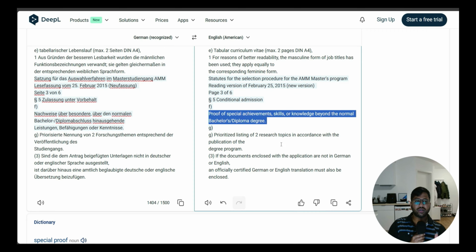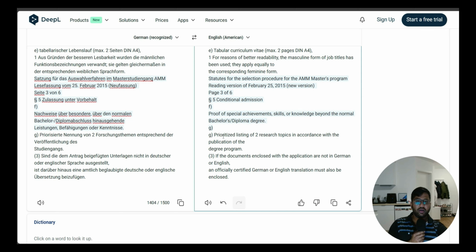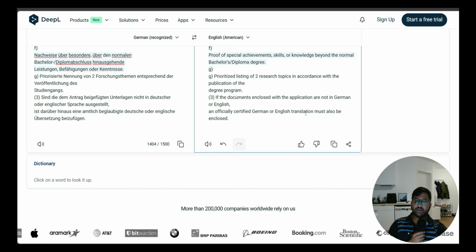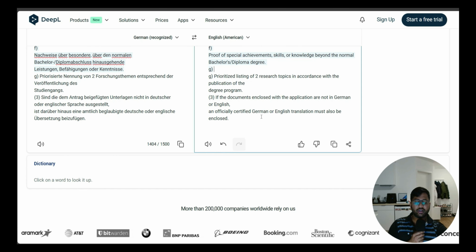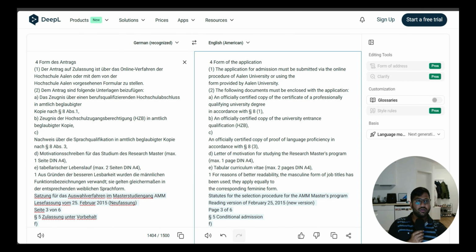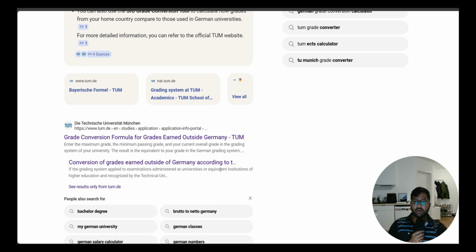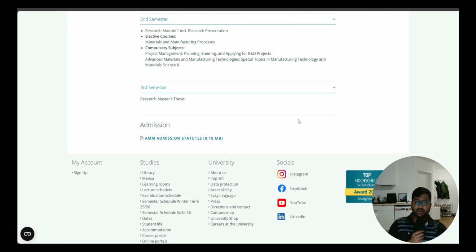So if you don't have it, they are not saying that they won't give you admission or that you will be rejected. No, that's not the case. These are conditional admission requirements which, if you have them, are good, and they will give you more priority. So if you have done any special achievement, give it. If you have done any research topics, research projects, or research paper publications, give them, and your chances will be higher, but it is not mandatory. If a document is not in German, please make sure it is translated into English. If it is in English, upload it directly. So this is the information I wanted to give about the admission criteria and requirements.